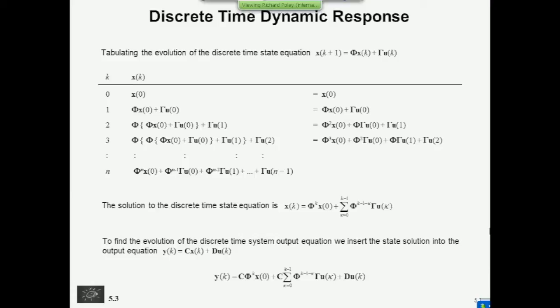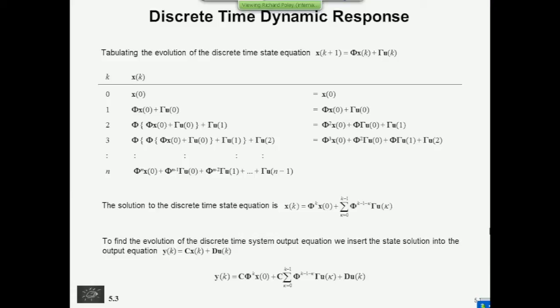And then when it's 2, the next sample interval in, the next state vector equals Phi times the previous state vector, which you've just computed. It's that one. So it's Phi times the previous state vector plus Gamma times the new input. And then you keep going. The next time around, you've got x of 3 equals Phi times x of 2, which you just computed, and that's getting longer inside these brackets, plus Gamma times u of 2.